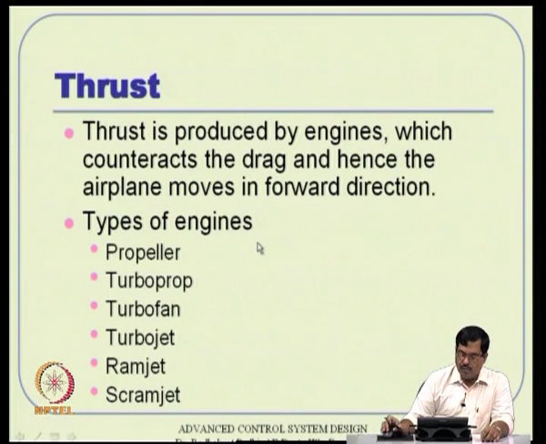Now, coming to the thrust force, remember we talked about weight versus lift, and drag versus thrust. This thrust generation happens through a variety of ways, and you essentially have to use an engine to do that. It can happen through a propeller, turboprop, turbofan, turbojet, ramjet, scramjet, and a variety of things. It is a field by itself, and we are not going to discuss too much on that.